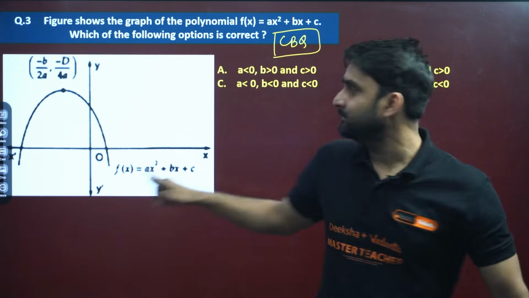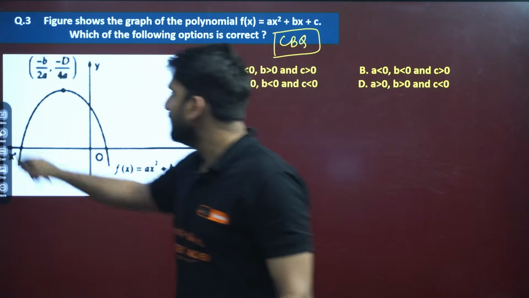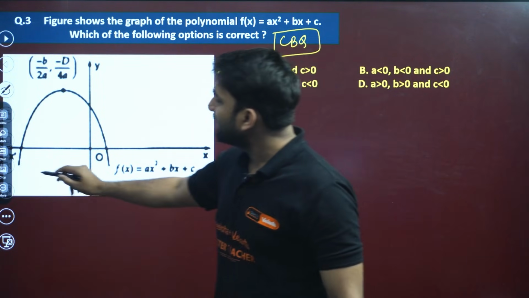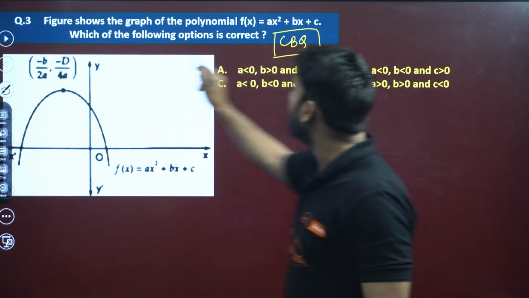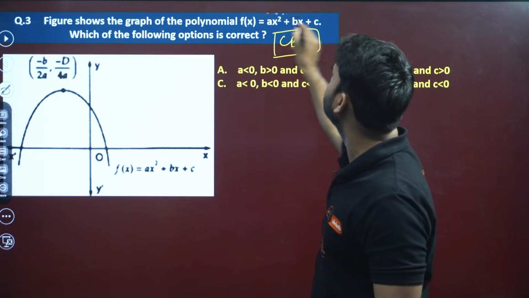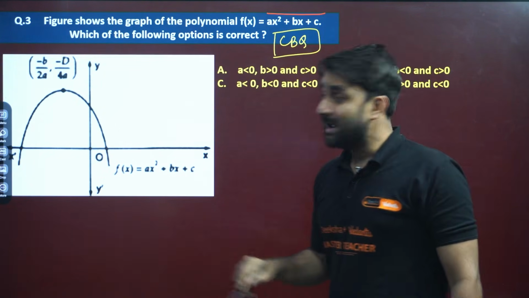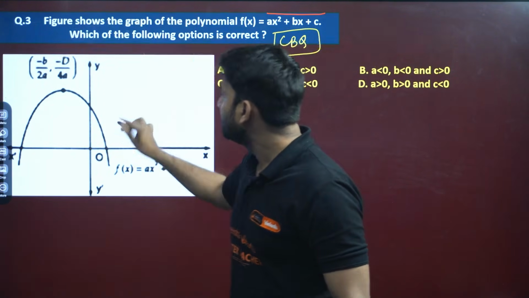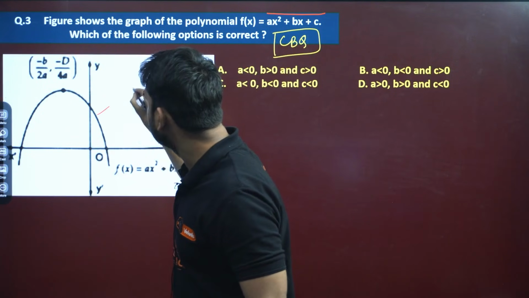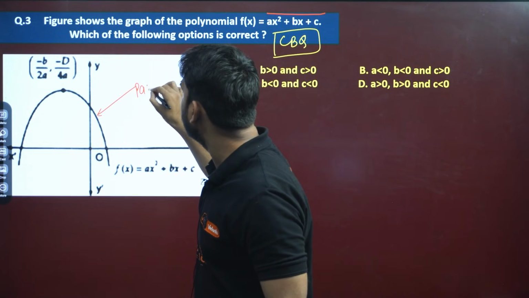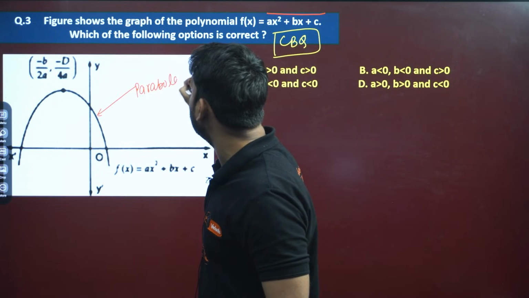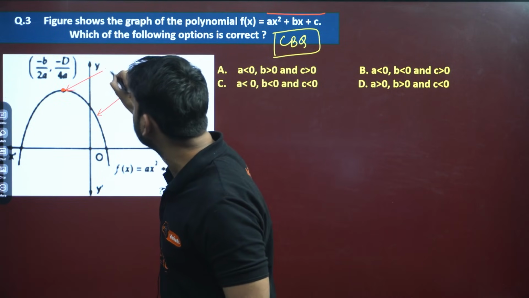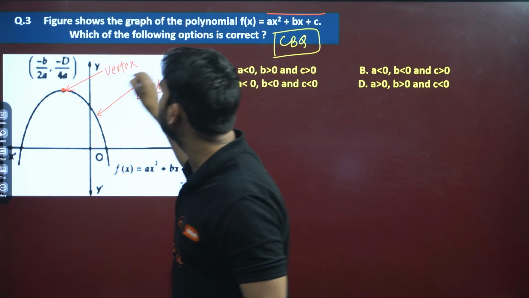The graph is given to you, my dear. You can see the graph here. Let me use red color because red will be more visible on white. This is the graph of the function ax square plus bx plus c. And look, this is not a straight line, such a graph is called a parabola. And the point you can see here is called the vertex of the parabola.